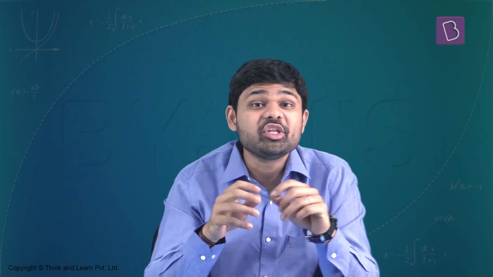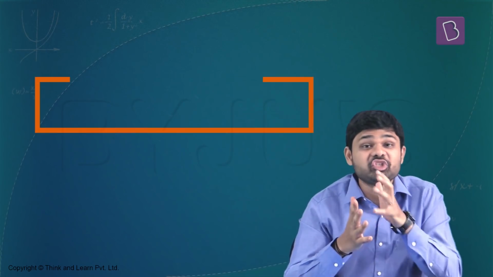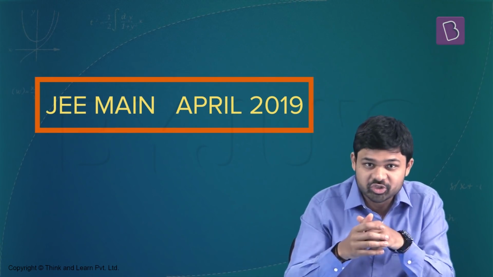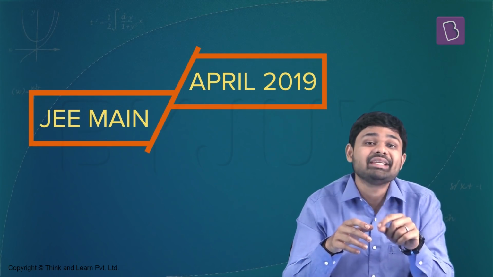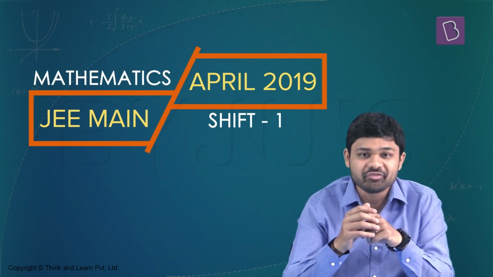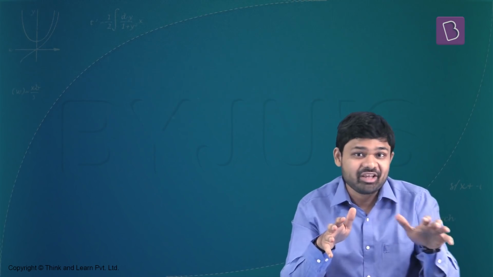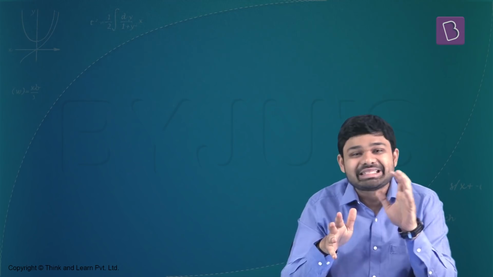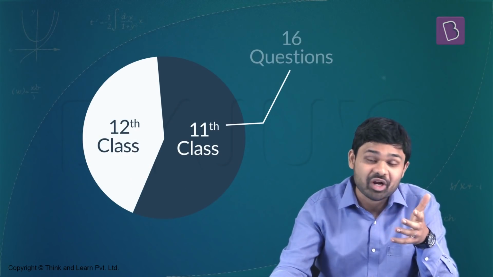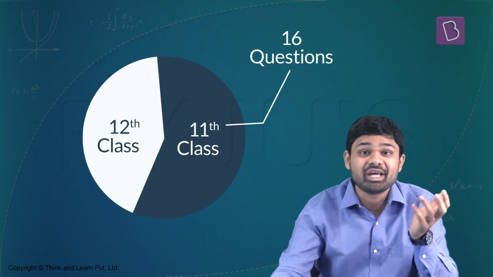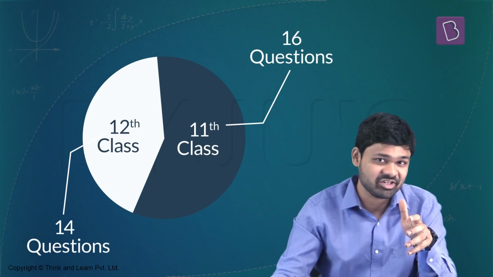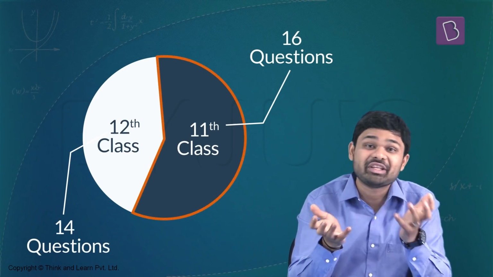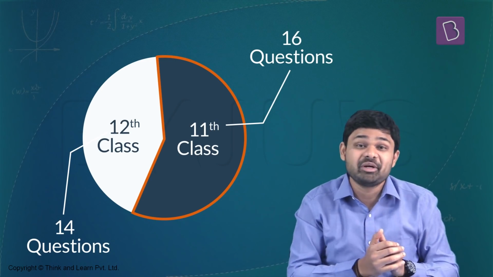In this particular video, we will be looking at the JEE main examination, which was conducted in April 2019, and we are going to analyze the mathematics paper of the first shift. So in this paper, there were 30 questions. Out of these 30 questions, 16 questions came from the 11th standard syllabus and 14 questions came from the 12th standard syllabus. So the balance is slightly in the favor of 11th standard over 12th standard in this particular shift of the question paper.